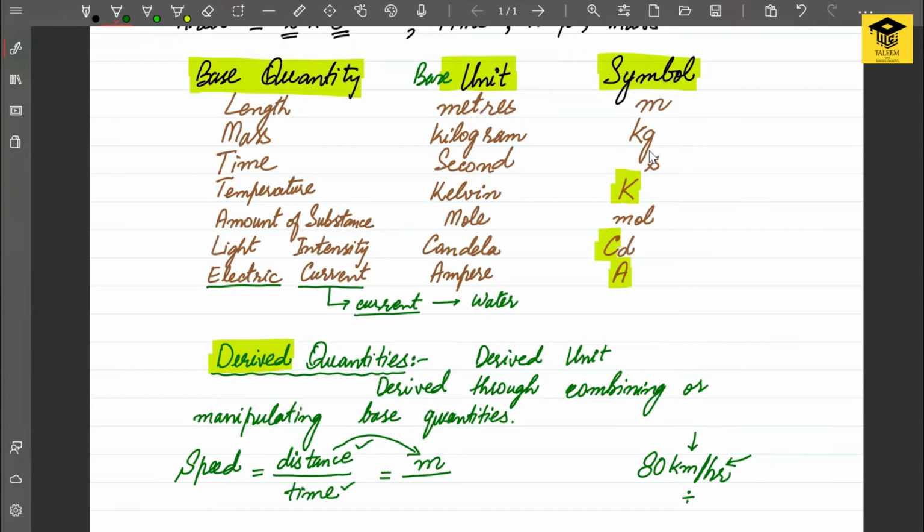What should I write for time here? s means it is seconds. So it means that the unit of this derived quantity, which is speed, is meters per second, or we can also write it as meters second inverse.